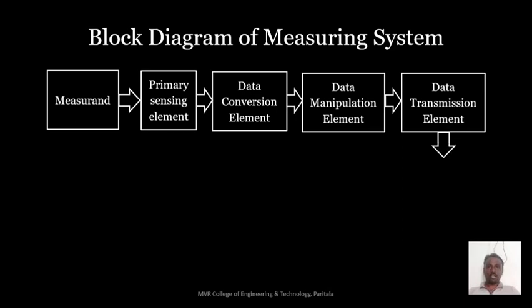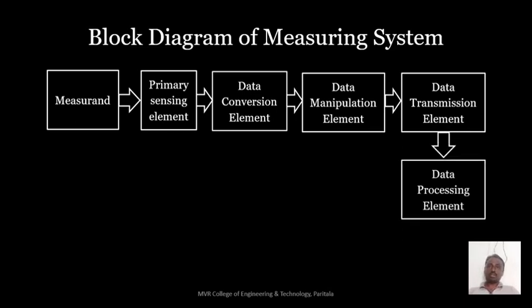The next one is the data processing element. After transmission, it has to be processed to be displayed. Why? Because for data transmission, the signal is combined with a higher frequency signal, which is called a carrier. Without the higher frequency signal, it cannot travel long distances.